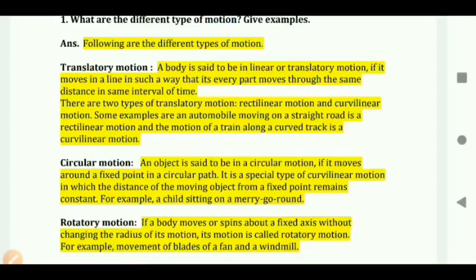There are two types of translatory motion. First one, rectilinear motion, and second one is curvilinear motion. Some examples are an automobile moving on a straight road is a rectilinear motion, and the motion of a train along a curved track is a curvilinear motion. So this is all about translatory motion.